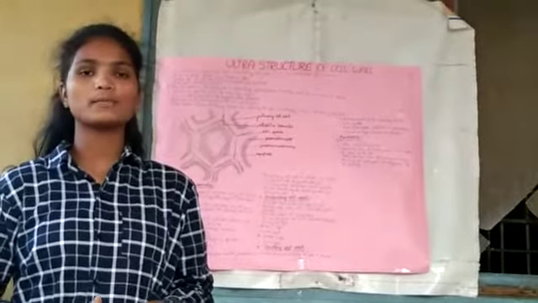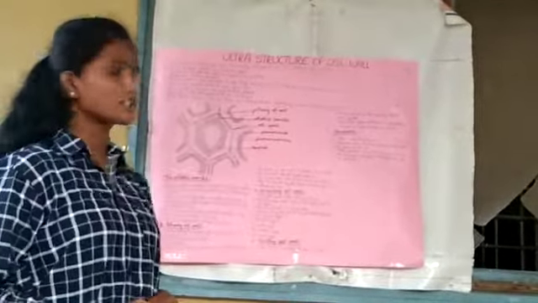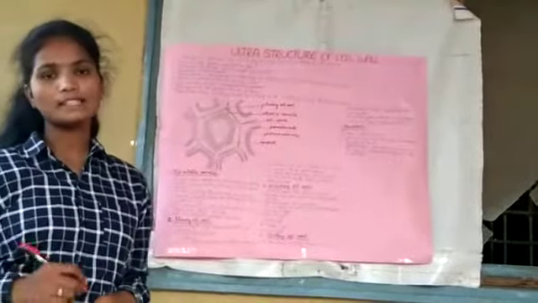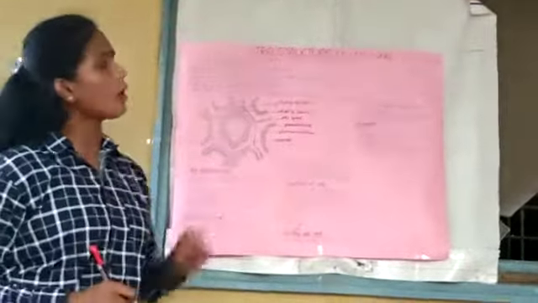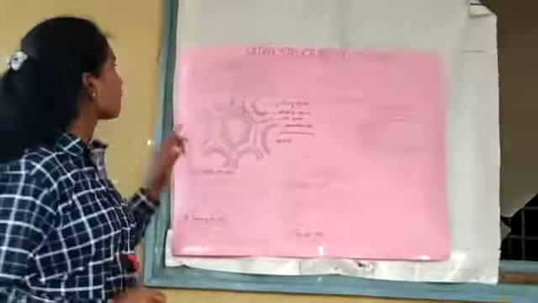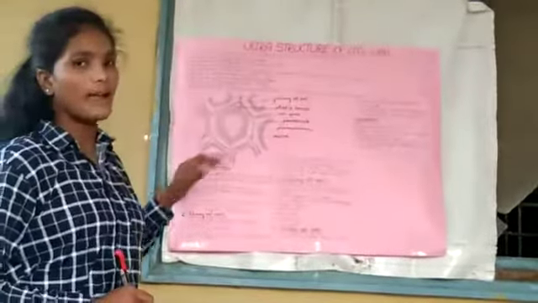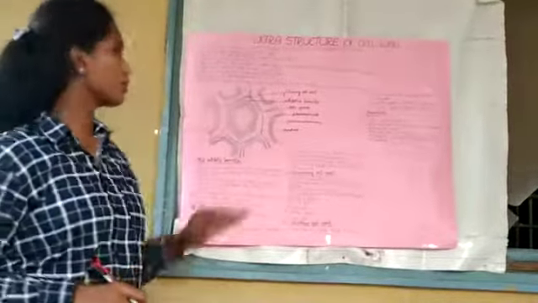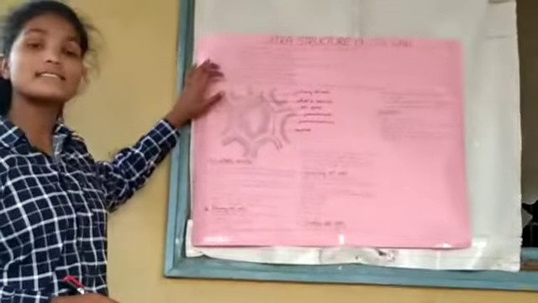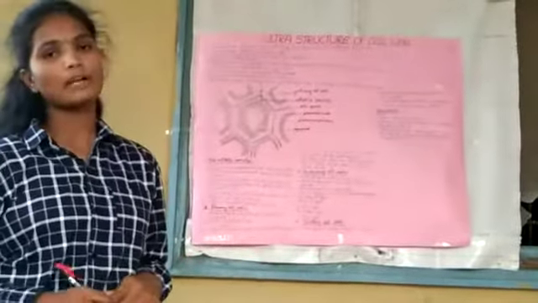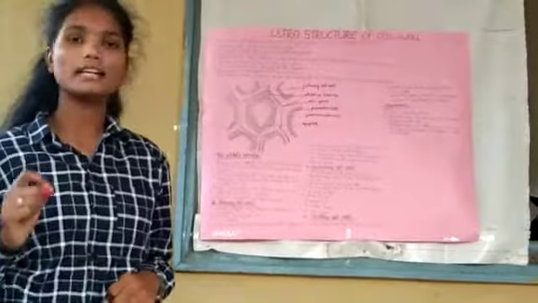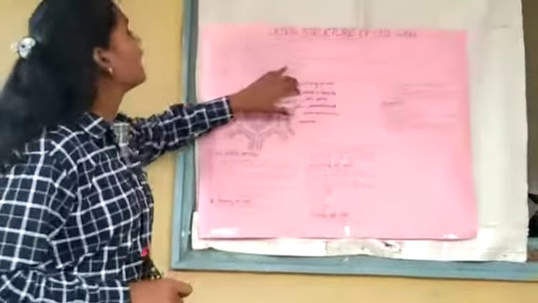Now I am here to explain to you about the ultrastructure of the cell wall. Now, what is a cell wall? A cell wall is a structural layer surrounding some types of cells just outside the cell membrane. It is tough, flexible, and sometimes rigid also. It provides the cell with both structural support and protection. It is a non-living structure formed by the living protoplasm.